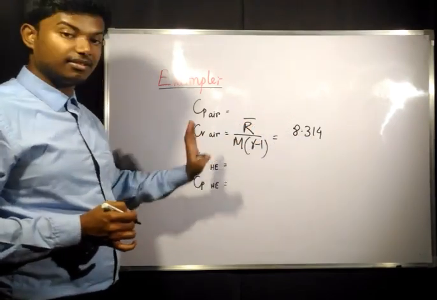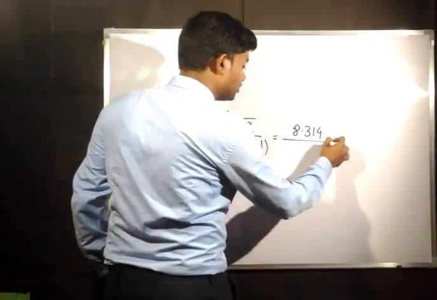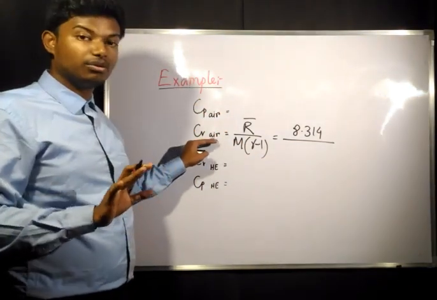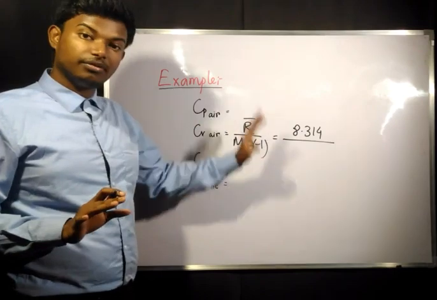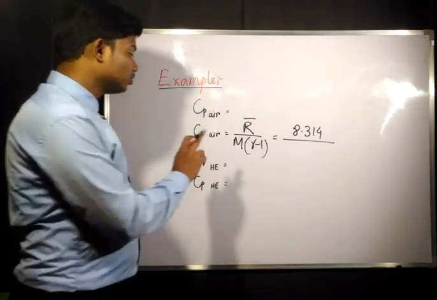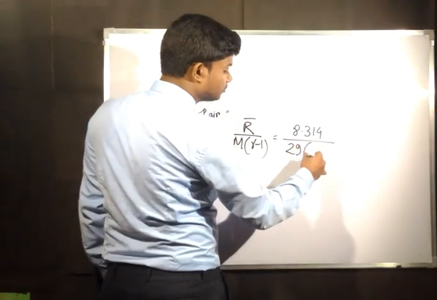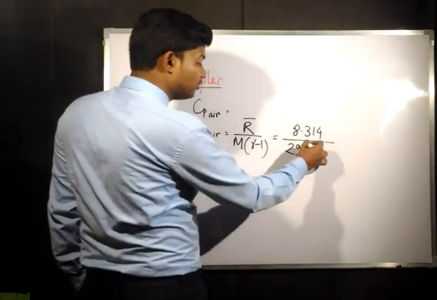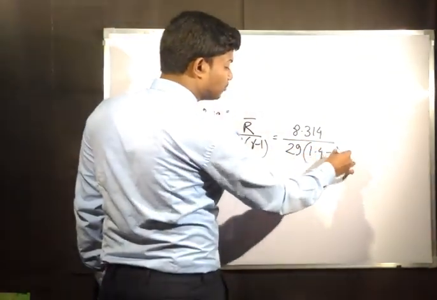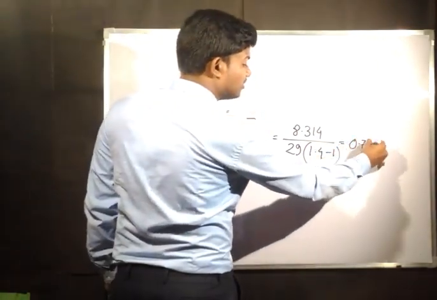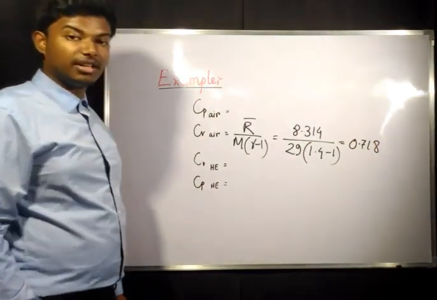For all gases. So divided by the equivalent molecular weight for air. We have been telling this in every video, that the equivalent molecular weight for air is always 29. And gamma for air is 1.4, minus 1. If you find this expression, you will get that the Cv value for air is 0.718.